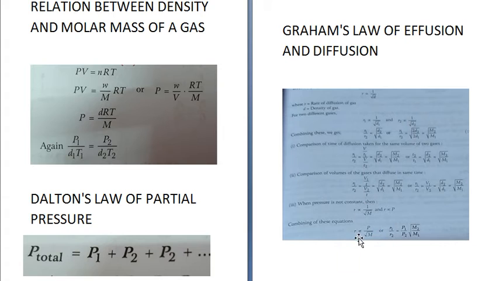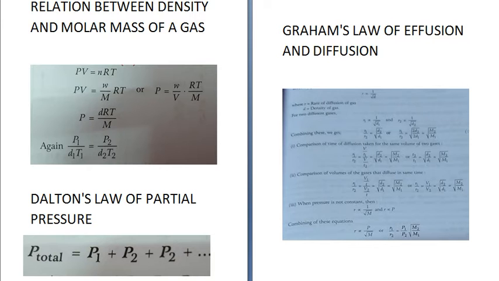So you will get R1 upon R2 is equal to P1 upon P2 into square root of M2 upon M1. So these are the various conditions of diffusion, keeping the volume constant or changing the volume, for temperature or pressure. So you can use these equations in your numericals.